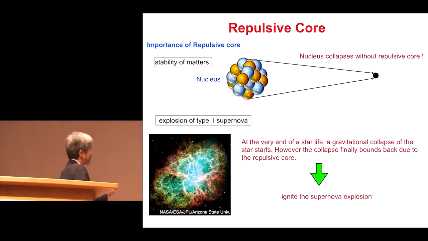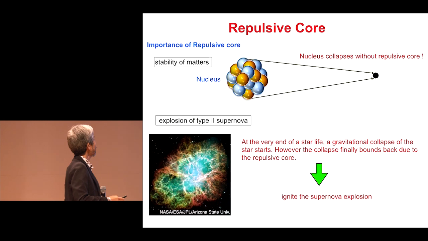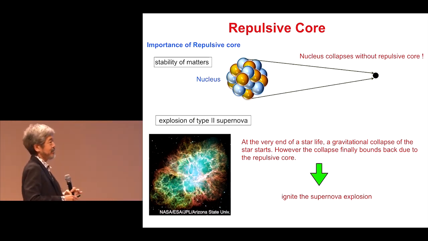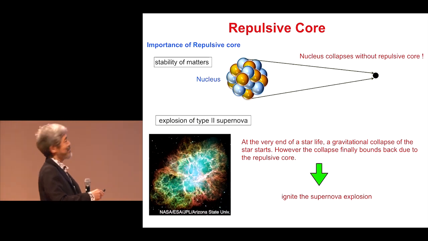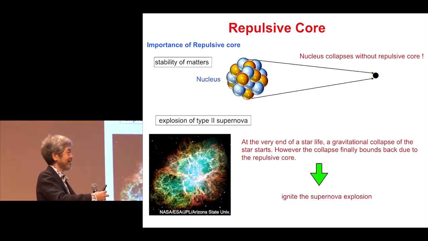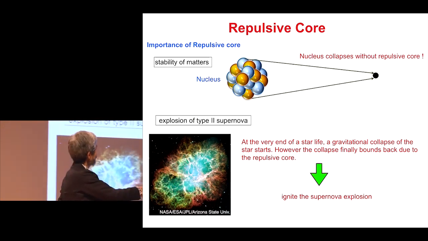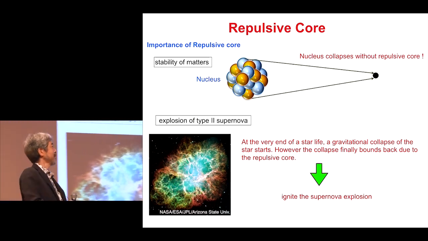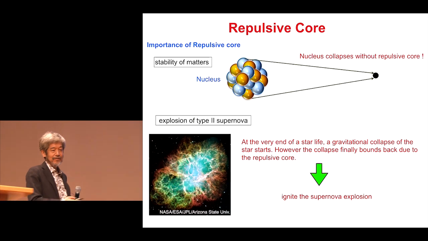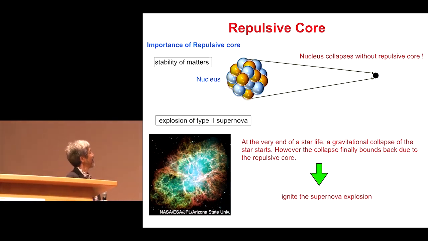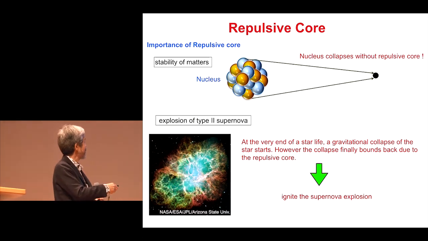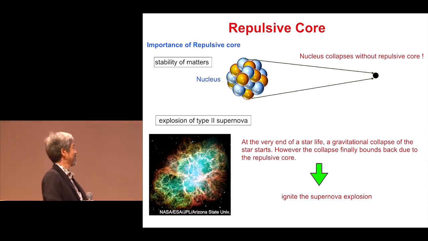And this repulsive core is very important. First of all, it explains the stability of matter. If there is no repulsive core, nuclei cannot keep their size. They become very dense objects like this. That is very important to stabilize matter, or stabilize us. And also, it may explain the explosion of type 2 supernovae.